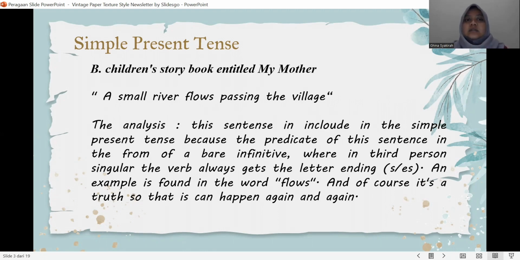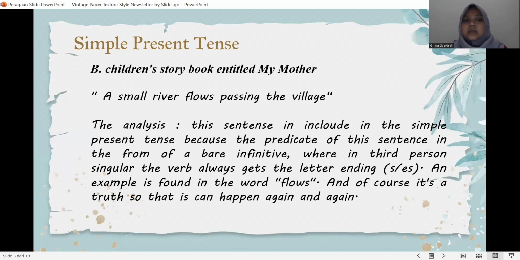In the children's storybook entitled My Mother: "A small river flows passing the field." Like the analysis, this sentence is included in the simple present tense because the predicate of this sentence is in the form of a bare infinitive, where in third person singular the verb always gets the letter ending s or es.